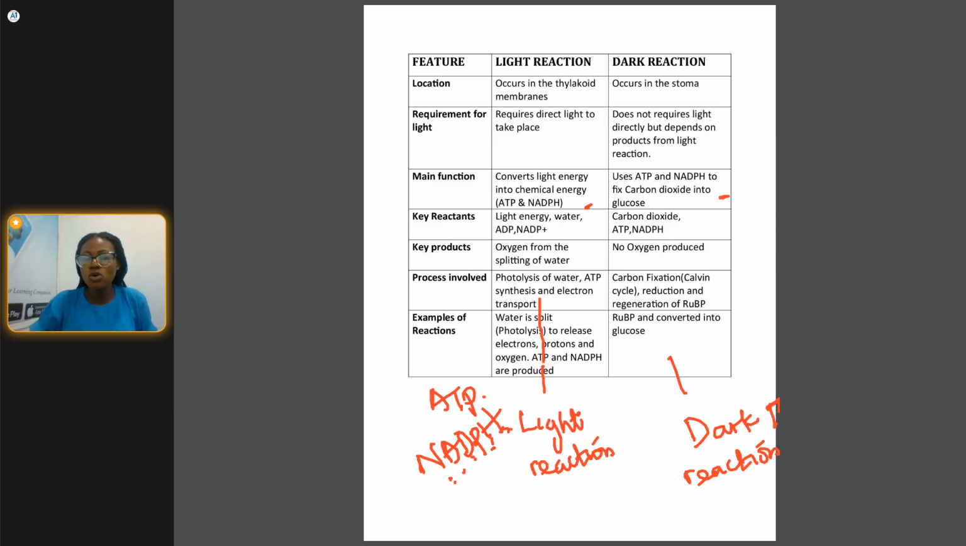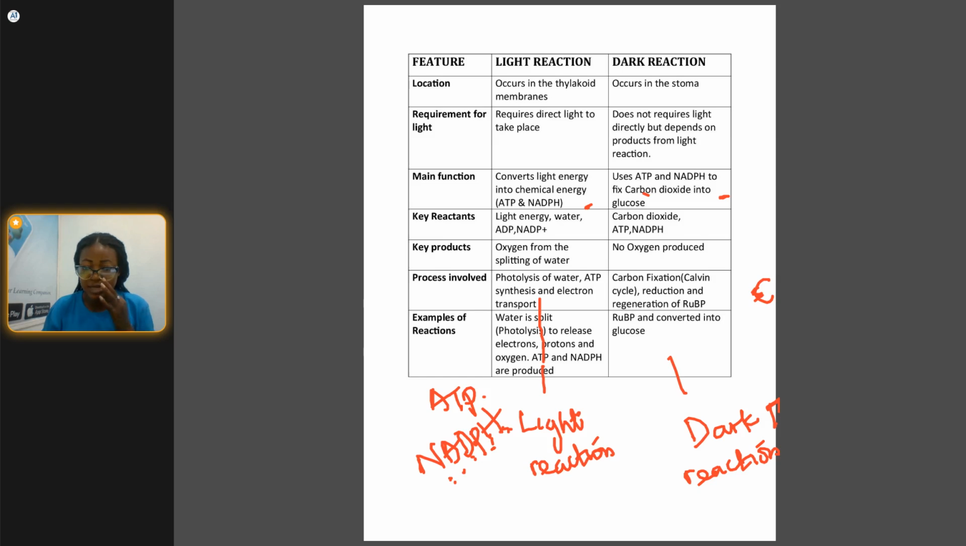All right, so the plants make use of the ATP and nicotinamide adenine dinucleotide phosphate. They use that to convert carbon dioxide into glucose, because that is what we call carbon fixation. They work together with the carbon dioxide, and at the end glucose is produced. So glucose and oxygen are given off during photosynthesis.